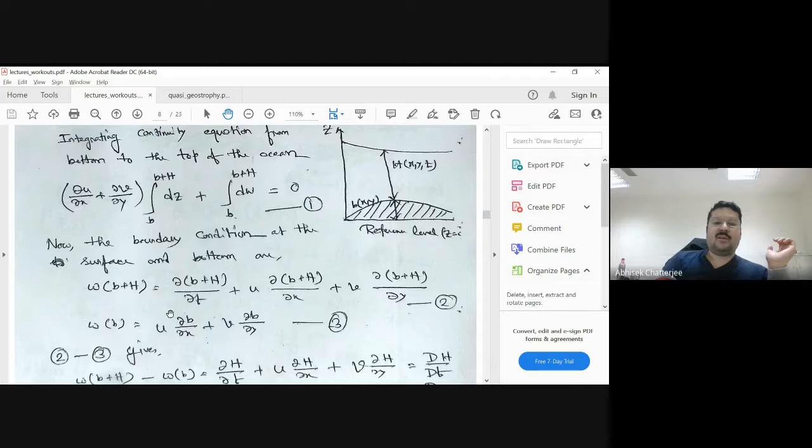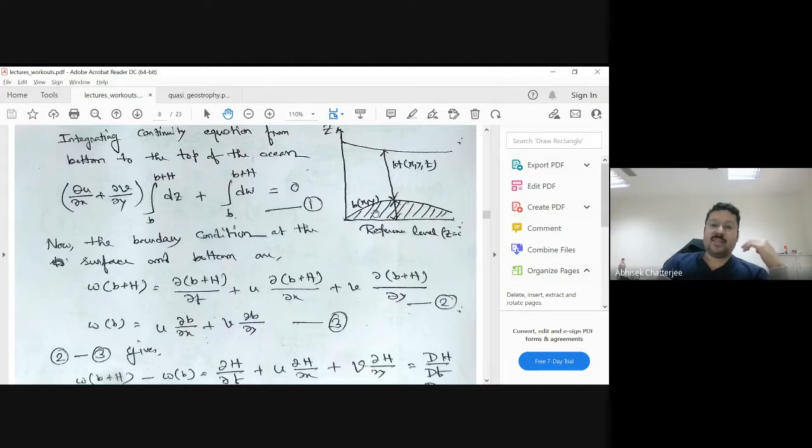And what about w at b? You cannot have ∂b/∂t, because that equals 0, since b is not a function of time t, it is only a function of x and y. So this term is not there. You have u ∂b/∂x + v ∂b/∂y.